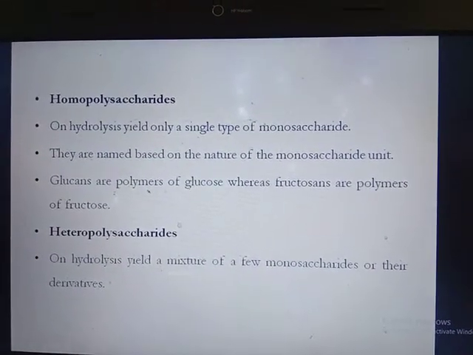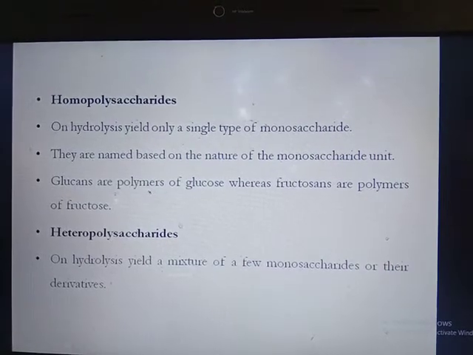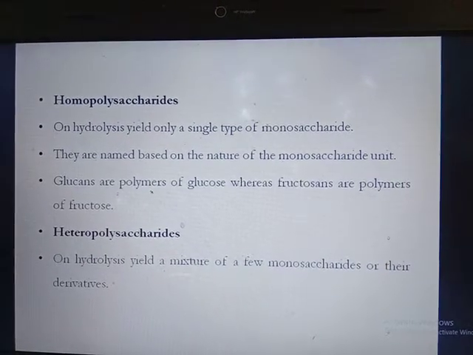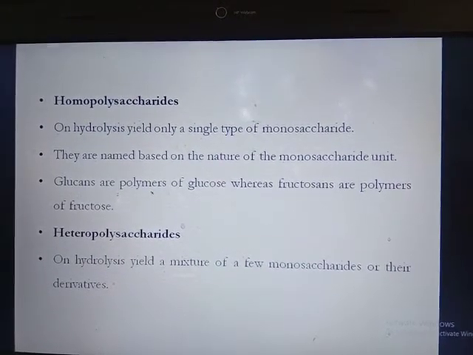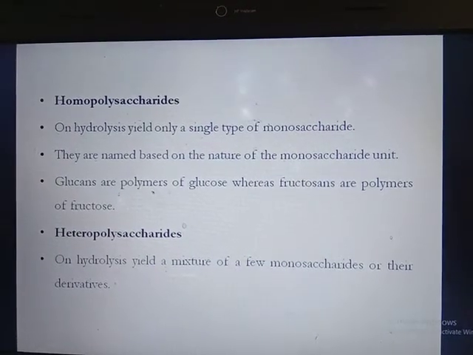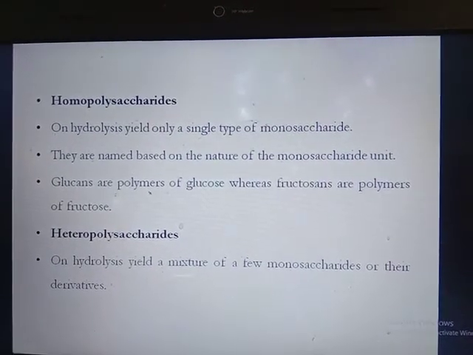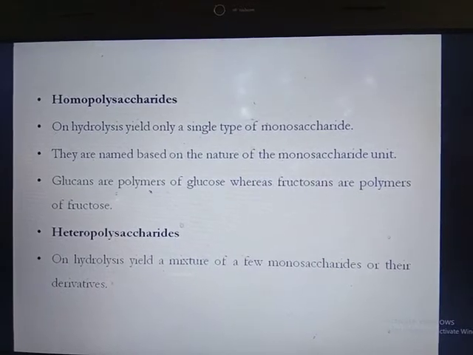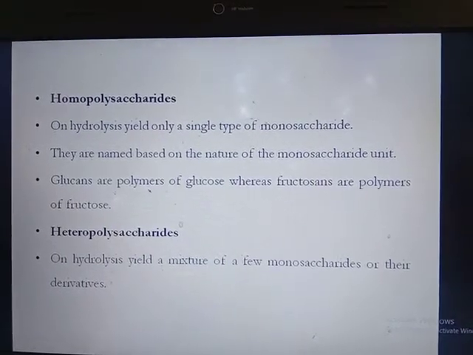For example, glucans are a polymer of glucose. When a large number of glucose molecules are linked to each other, they are called glucans. Whereas fructosans are a polymer of fructose. It means when a large number of fructose molecules are linked to each other, they are called fructosans.